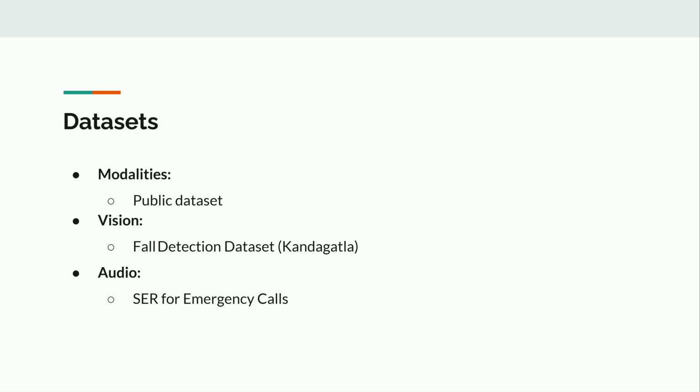We utilize publicly available datasets to train and evaluate our system. For the vision module, we use a fall detection dataset comprising 13,000 labeled RGB images of falls and normal activities. For the audio module, we employed the speech emotion recognition for emergency calls dataset containing recordings from 18 speakers expressing various emotions, including distress. These datasets provide a solid foundation for developing and testing our modules.